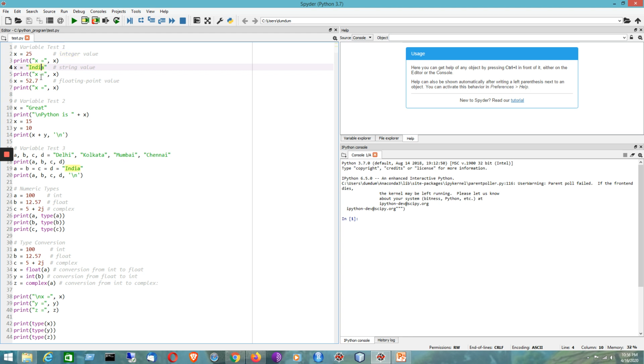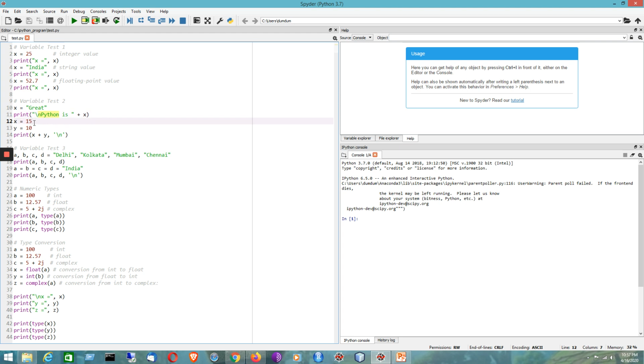Now if I change the content of this variable to a string, it will show exactly the same value. Similarly, I can have a floating point number or decimal number for storing. So here x is now pointing towards a floating point variable, and the program also shows the same value. Now we have some other variable test, like x is great, representing a string. If I write here Python is plus x, it is doing a concatenation operation, so it will show Python is great.